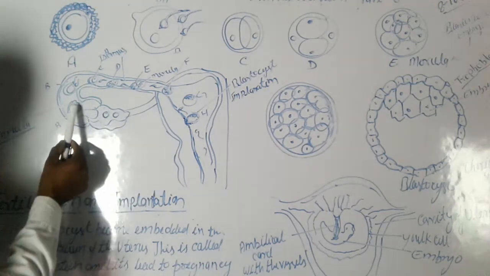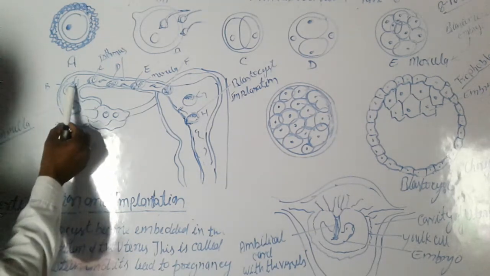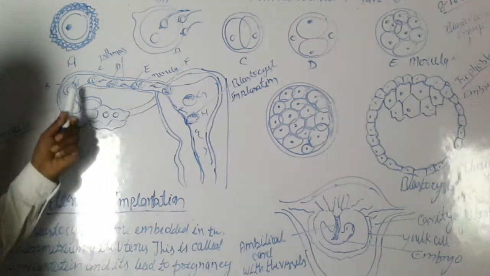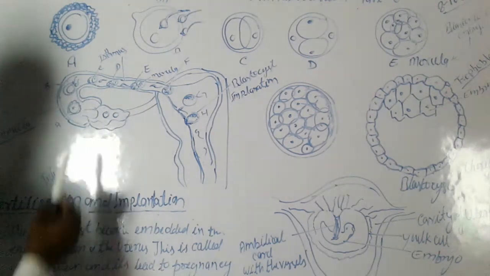You can see here, this is the ovum and this is the sperm. The sperm fuses with the ovum.